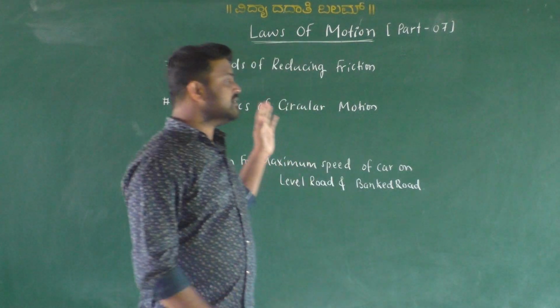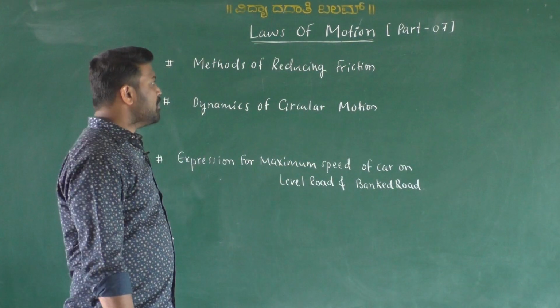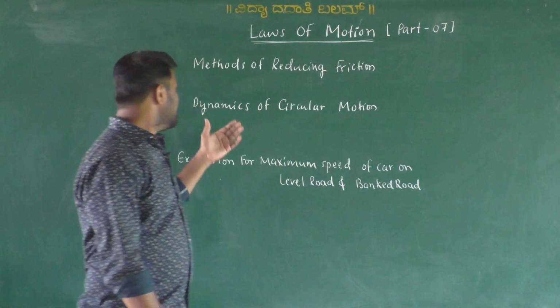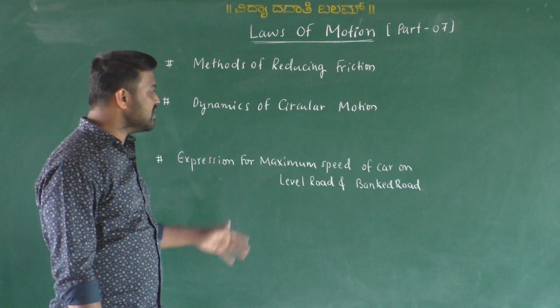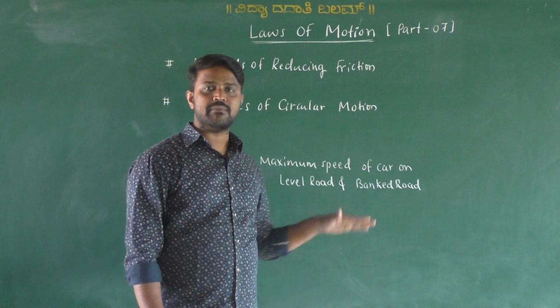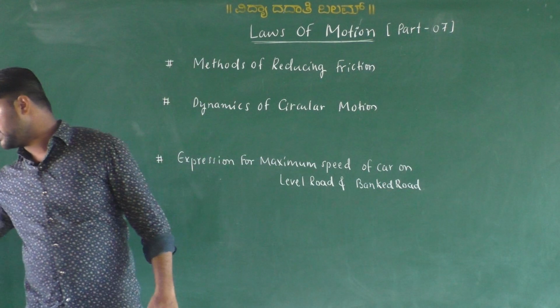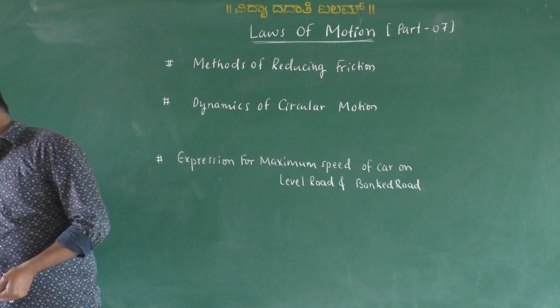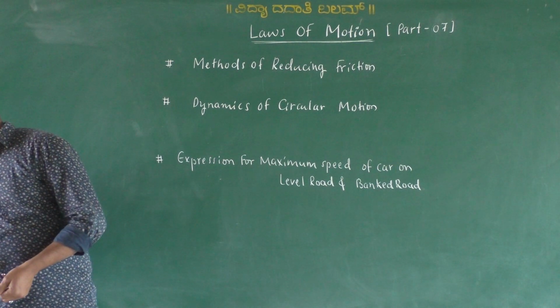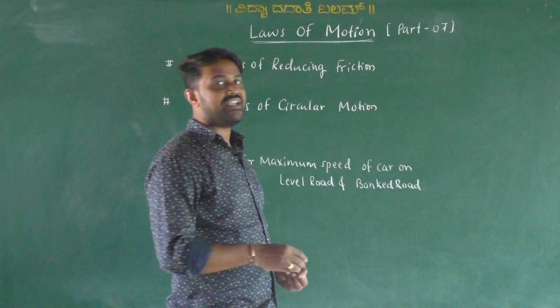In session 7, we are going to deal with methods of reducing friction, dynamics of circular motion, and finally how to derive the expression for maximum speed of a car on a banked as well as a level road. So the question comes: friction can be reduced by what methods, what are the ways?